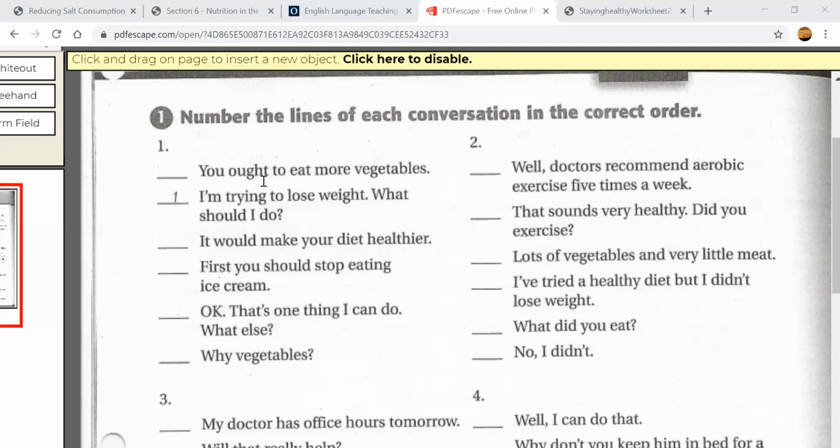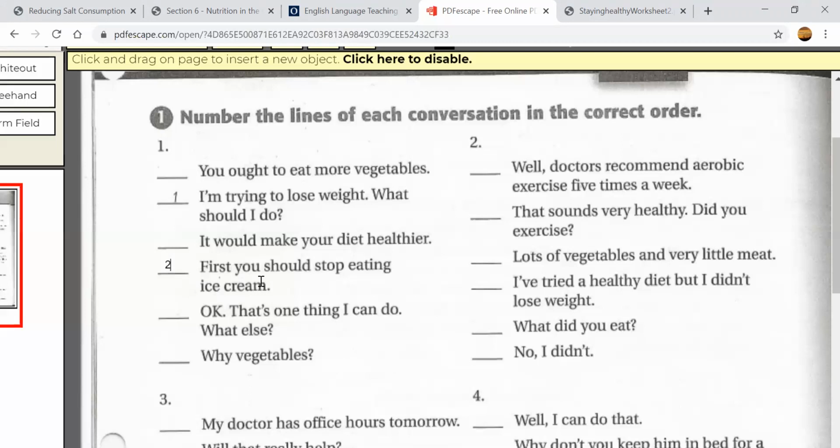Okay, so what should I do? What should be the answer to this question? What do you think? If you look at the sentences, there is a sentence that says first. So that tells me that should be number 2, right? First, you should stop eating ice cream, okay? So you're going to write number 2. Understand? Number 2.